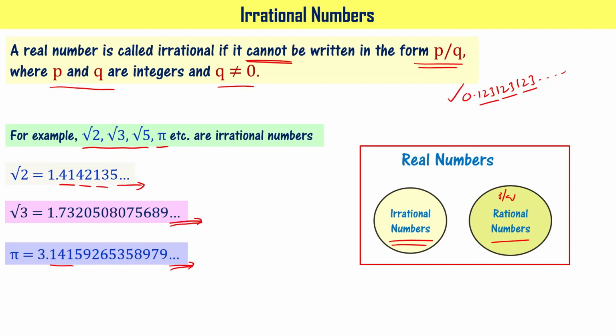And second thing is the decimal expansion is non-repeating. Understood? Irrational numbers are denoted using letter Q prime. This is Q and this is Q prime. You read it as Q prime. Got it?